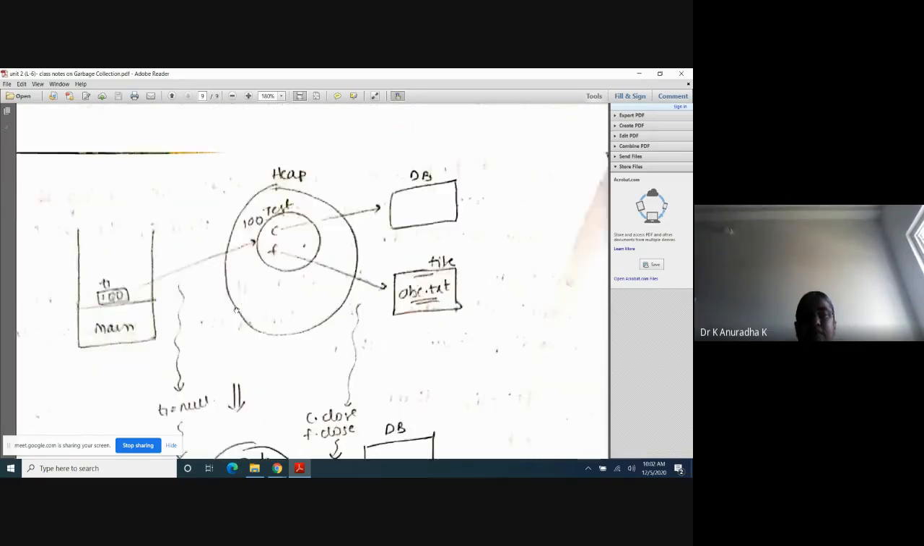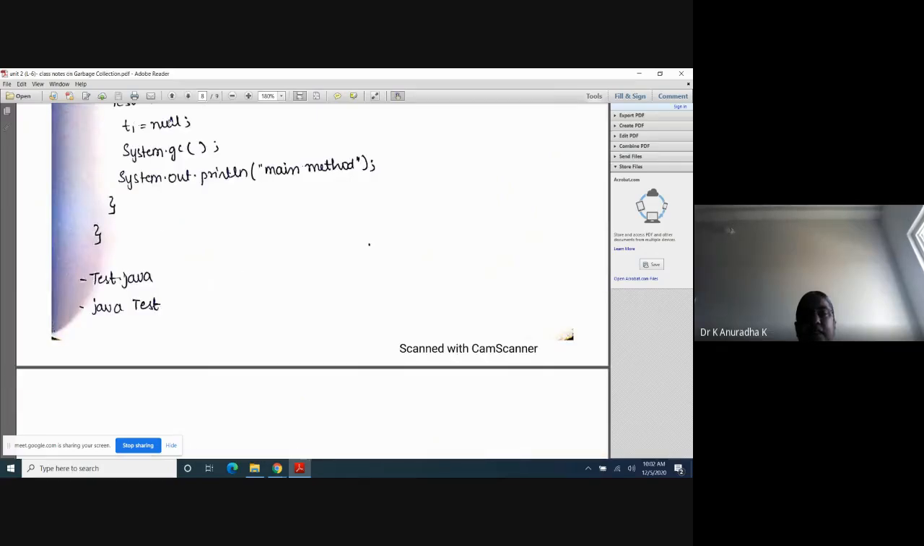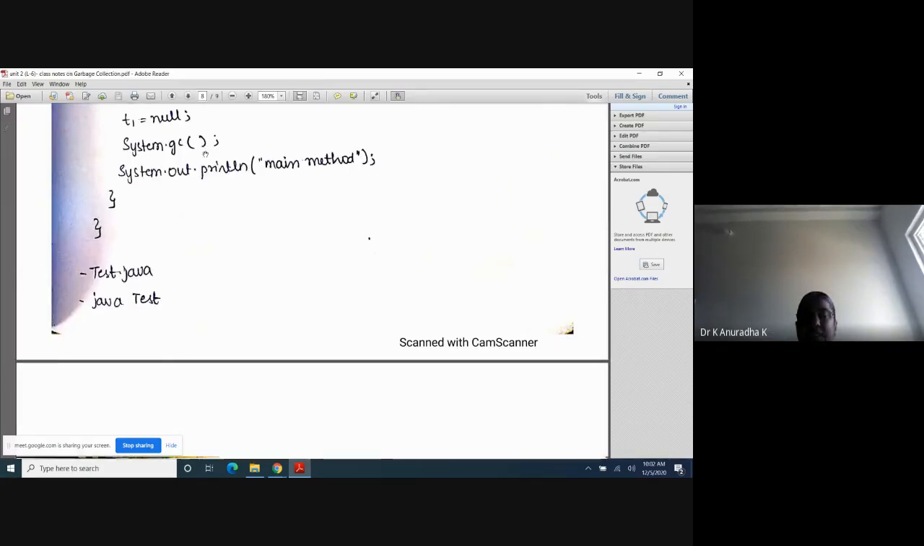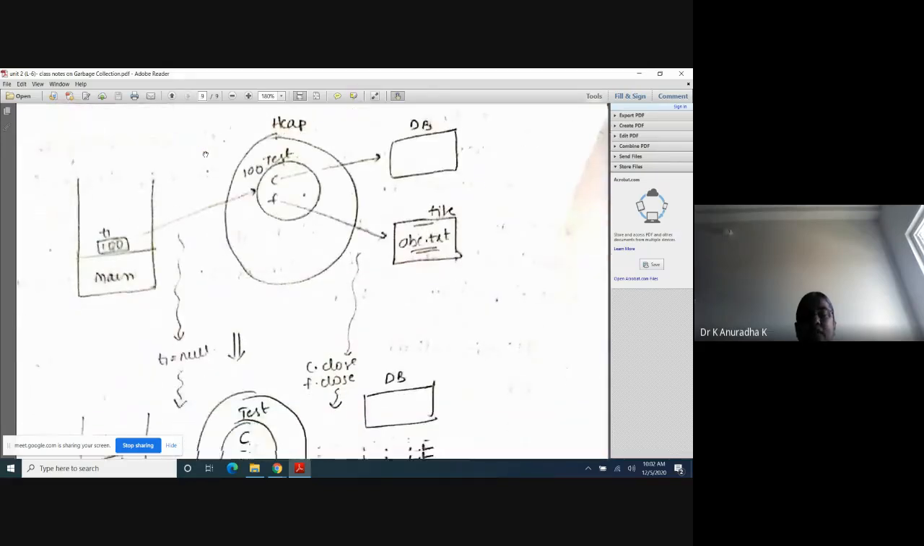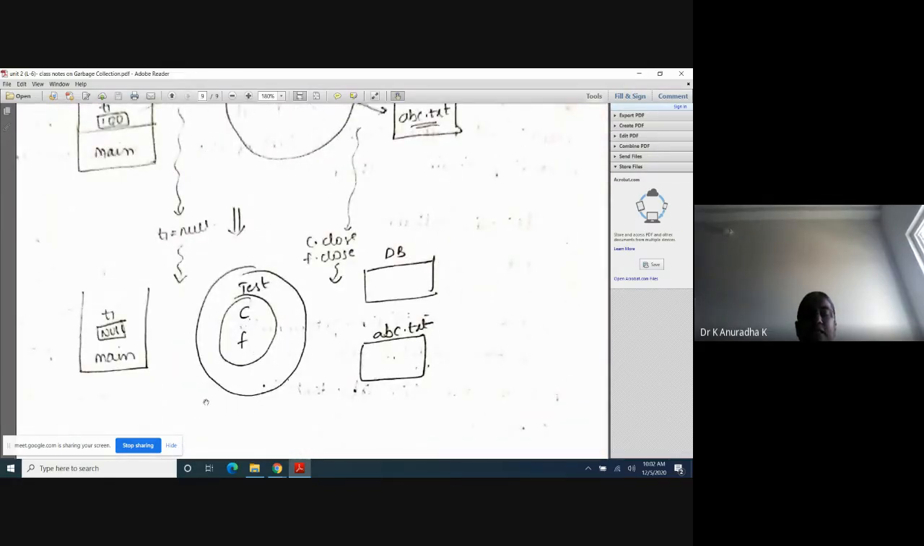After that, T1 is equal to null, completed. Next, what I am writing, System.gc, means I am sending a request to the JVM to run the garbage collector. Let us assume that the garbage collector enters into the heap memory, meaning the JVM accepted our request and sends the garbage collector into the heap memory. Let us assume that the garbage collector wants to destroy this object, meaning it wants to release the memory allocated for this object.